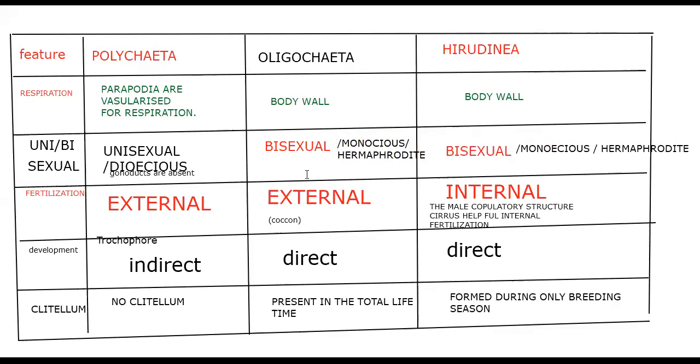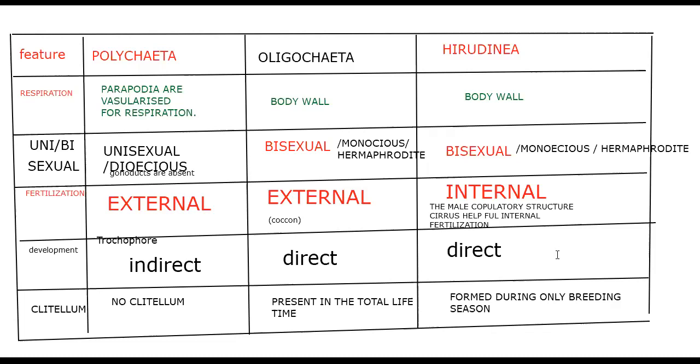Fertilization is internal in the case of Hirudinea, which contain a male copulatory structure. Cirrus is helpful for the internal fertilization. Development in leeches is direct, and the clitellum is formed only during the breeding season. Examples are to be remembered. So that covers the differences between Polychaeta, Oligochaeta, and Hirudinea, along with the general characters.